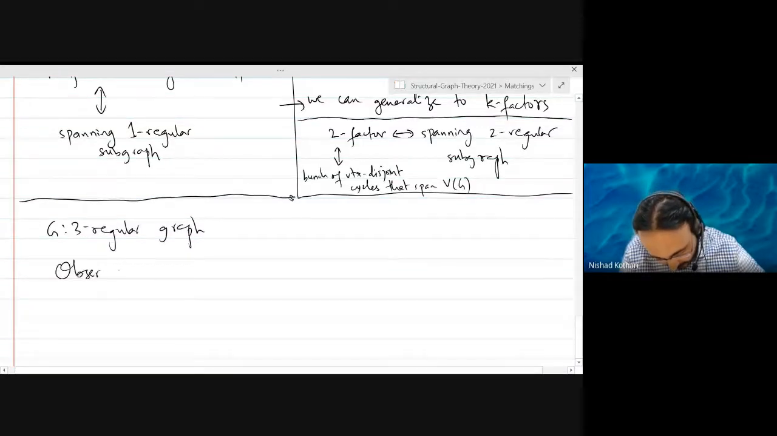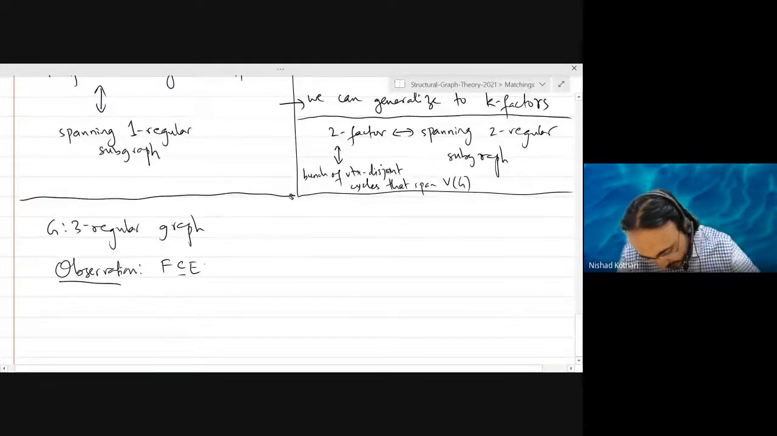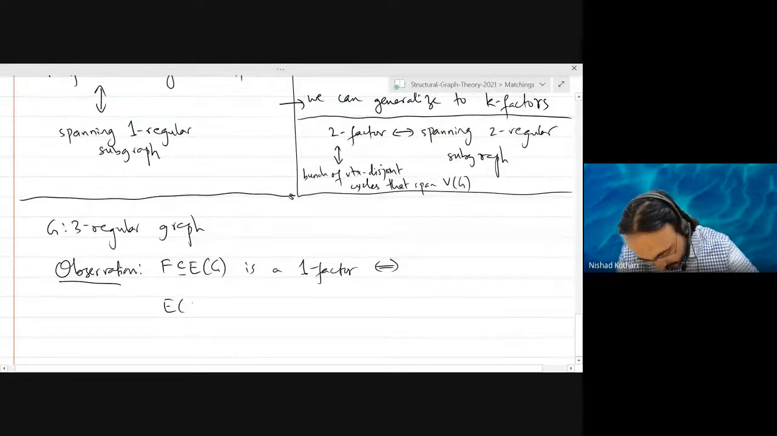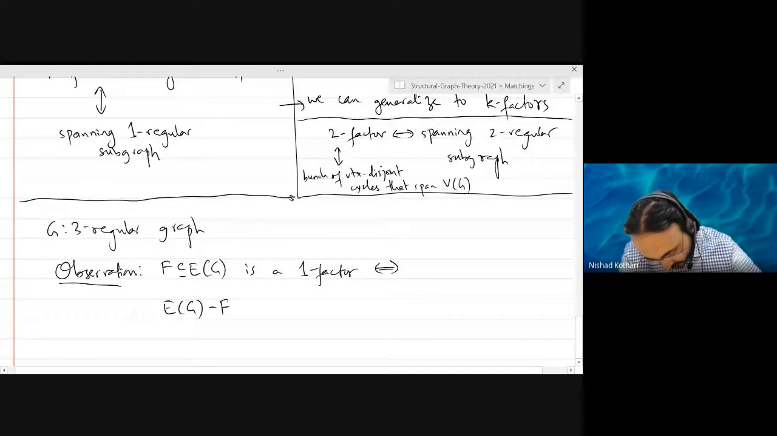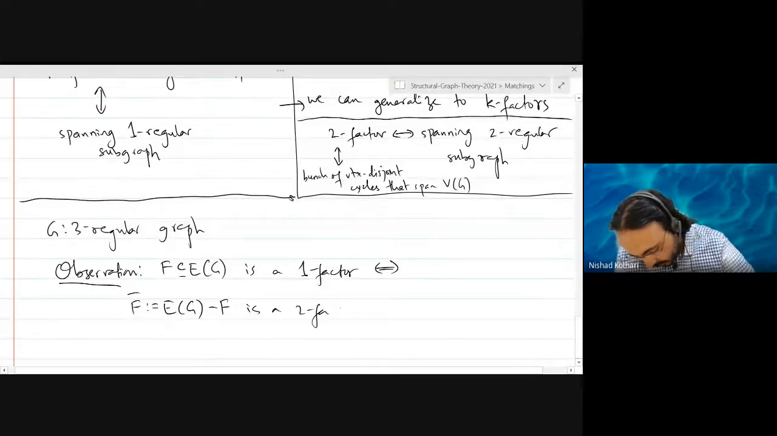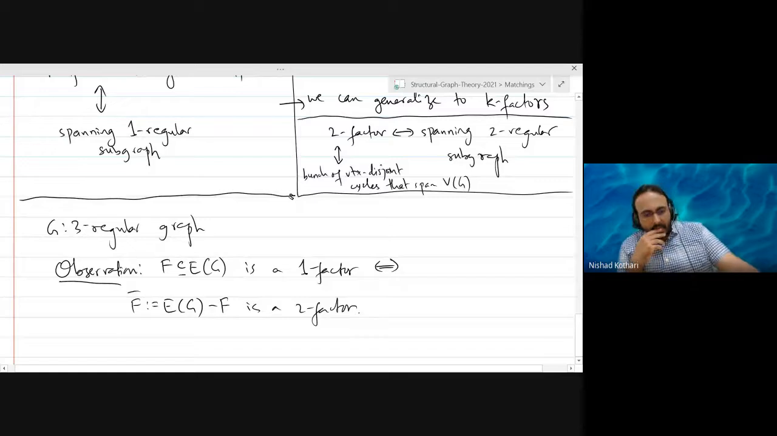So the observation is the following: a subset F of the edge set of a graph is a one factor if and only if the complement of this set is a two factor. Does everybody see this? In a three regular graph, a subset is a one factor if and only if its complement is a two factor.